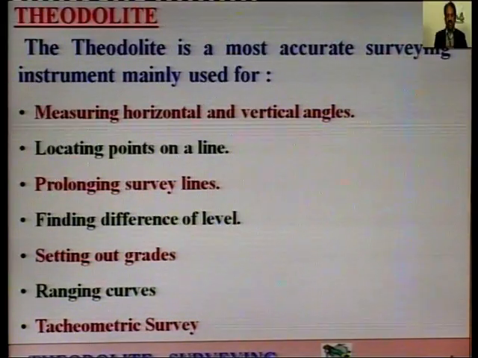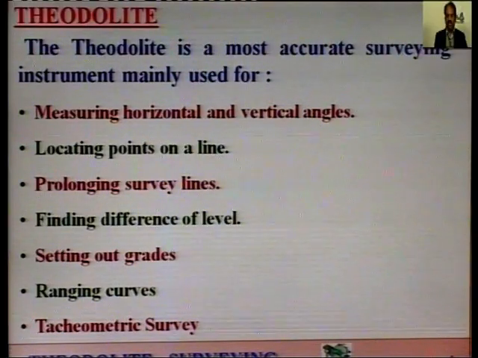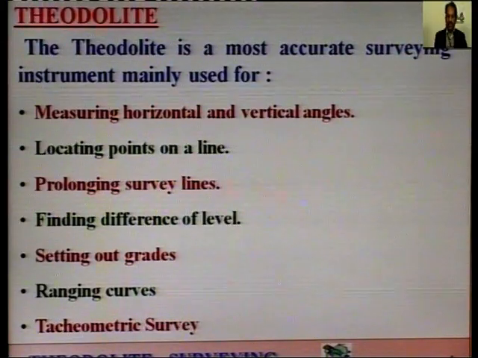Next is ranging curves. In the subsequent chapters, you will study how a theodolite can be useful for ranging or setting out a curve in the actual world of work. So, a theodolite can also be used for ranging curves.